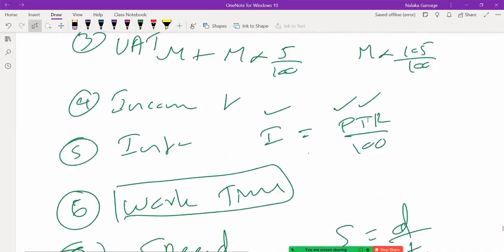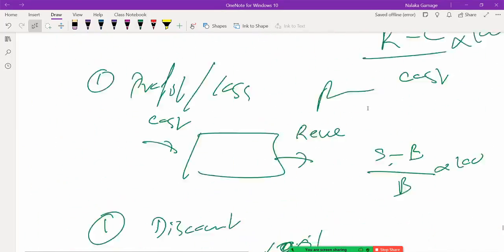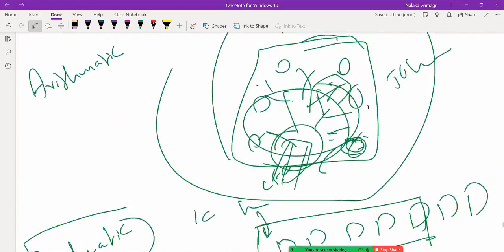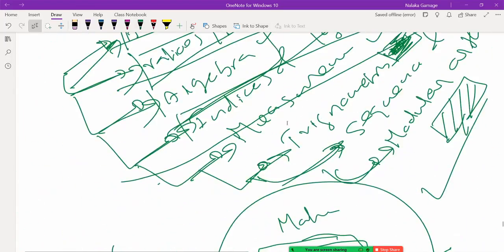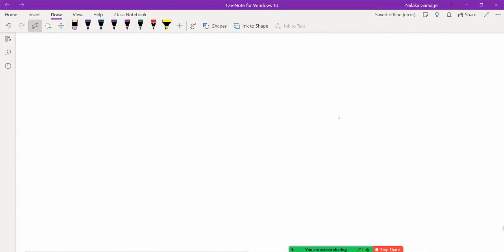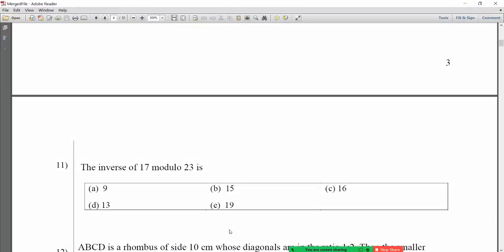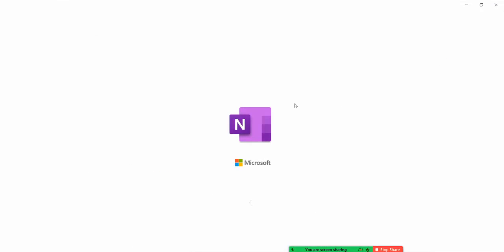Right, so then we have the measurements and trigonometry. Measurements and trigonometry. Now the shapes need to be recalled. What are the shapes?